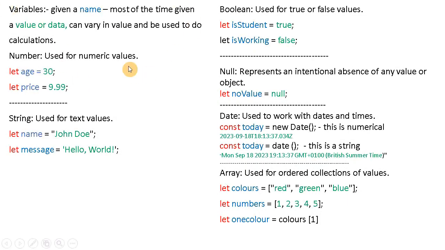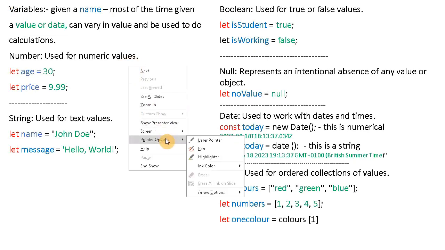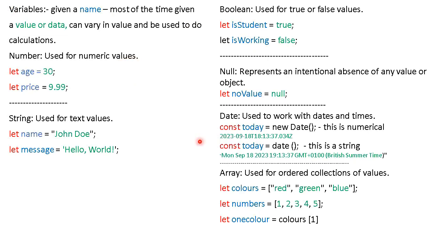Okay, so now we're going to look at something called variables. So what are variables? Well, they are values that can change. In other words, they are variable, they can change. And we always give a variable a name, and most of the time we give it a value or some data. So the first type of variable we're going to look at is the number variables, and these can be used to do calculations. So let's see how we program in JavaScript these variables.